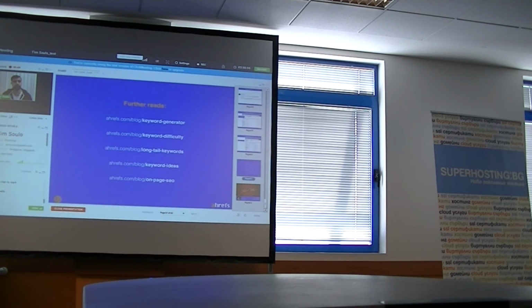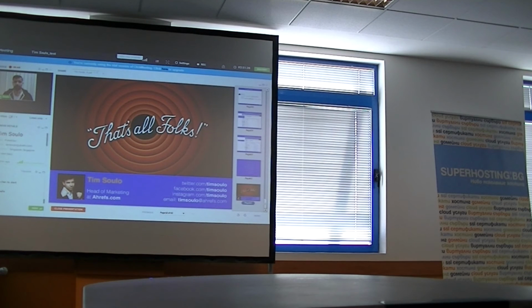And that's pretty much it. Actually, to be honest, it was super hard to squeeze all this information and explain it in all the detail in this quite short presentation. This is why on my slide you see some further reads where you can learn more about keyword research, keyword metrics, how to measure keyword difficulty, how to take advantage of long tail keywords, and also how to apply all that on your page so that it would rank in Google and bring you some nice traffic. And that's it. I hope you enjoyed my presentation.